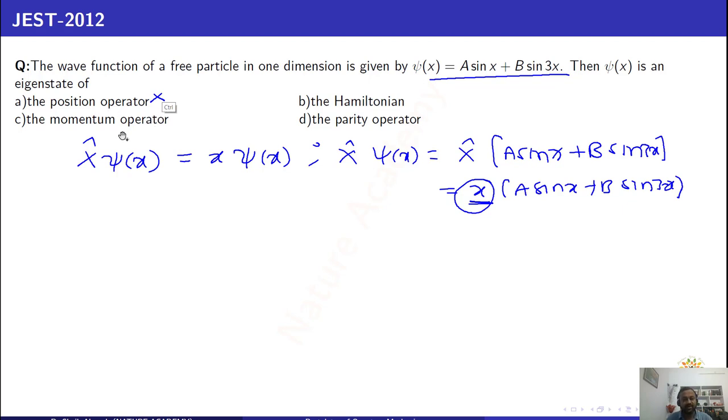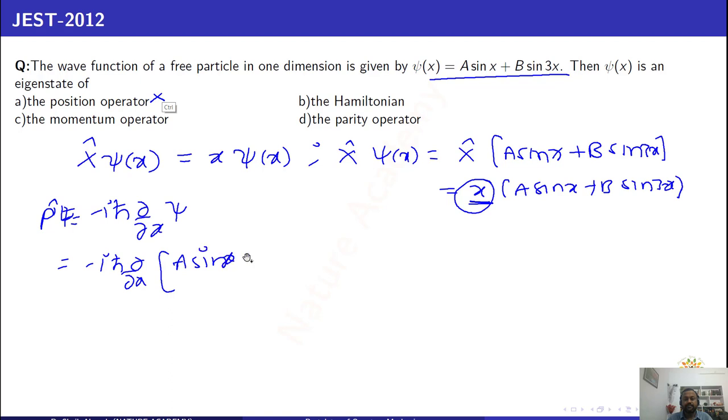Now let us check the momentum operator. The momentum operator is given by p cap equals minus i h bar dou by dou x. Operated on psi, you will get minus i h bar dou by dou x of a sin x plus b sin 3x.